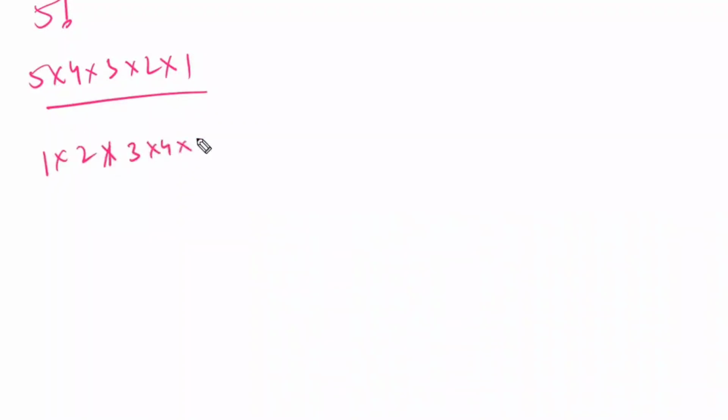Just factorial, forget about Python. For factorial, in my notes I have to write 5 into 4 into 3 into 2 into 1, which means first I multiply 5 into 4, 20, then 20 into 3. Like this I have to do. Instead of doing like this, I am doing 1 into 2 into 3 into 4 into 5. No, sir, I want to do it this way only. Why are you doing it that way? Okay, do it this way only.